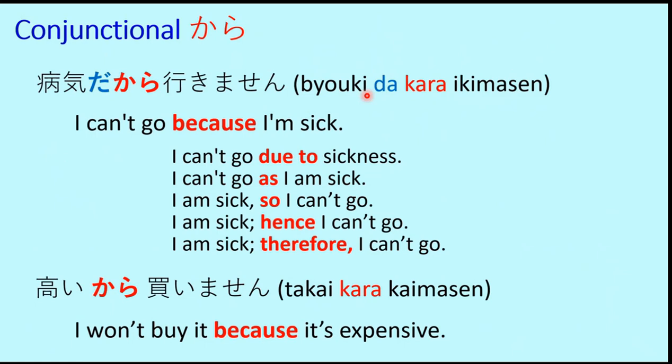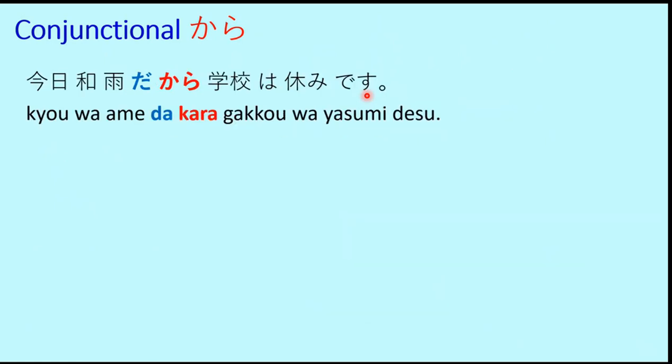Takai kara kaimasen. So Byoki da kara ikimasen, takai kara kaimasen. These two examples, one using noun da kara verb and the other in the format i-Adjective kara verb. Let's look at a few more examples now.